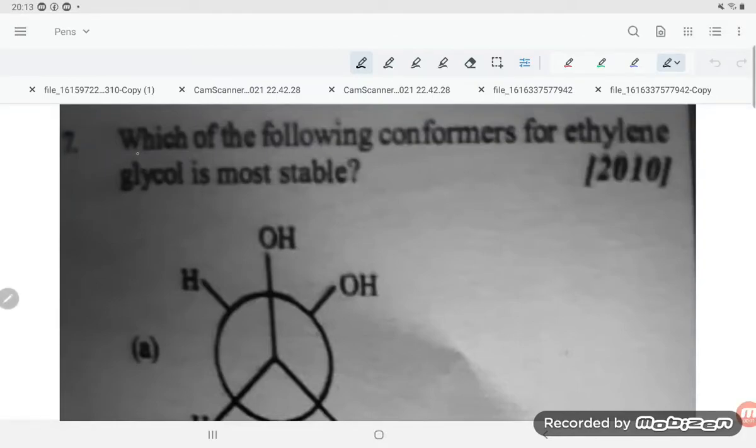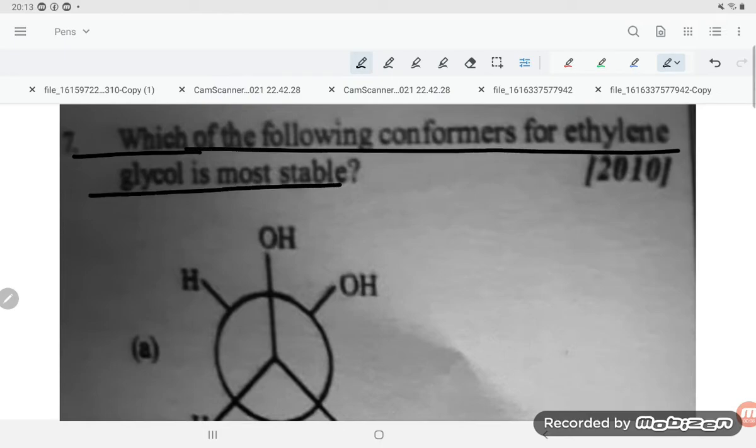Hello dear students, let us see one problem that was asked by my students. The problem is: which of the following conformations of ethylene glycol is most stable? So dear student, ethylene glycol, what is the formula? It is CH2, again CH2, here is OH and there is OH, right?